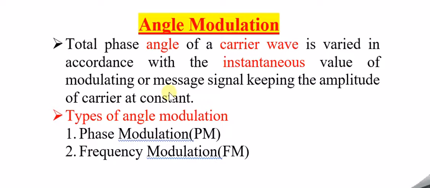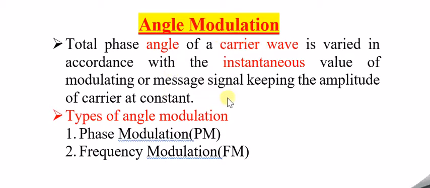We are keeping the amplitude of the carrier wave constant. We are not at all varying the amplitude in this angle modulation technique. We are only varying the phase angle of the carrier wave in accordance with the modulating signal or message signal or baseband signal. So this is the meaning of angle modulation in a simple way.